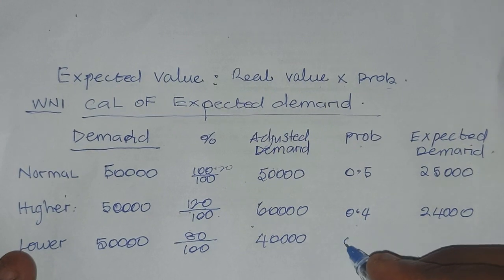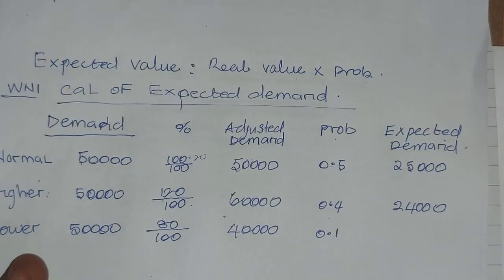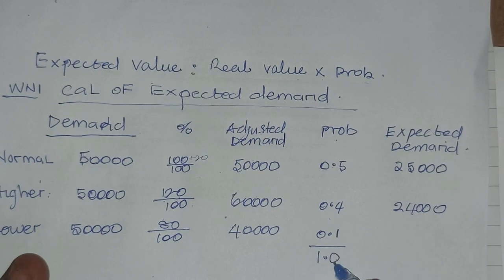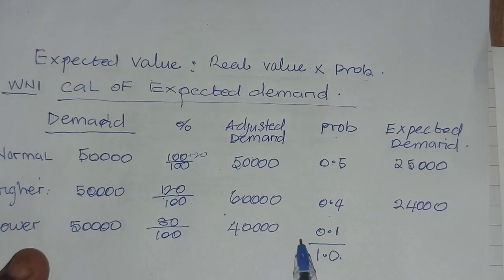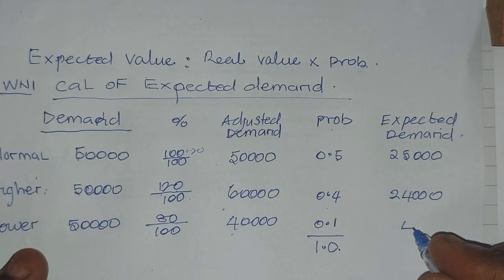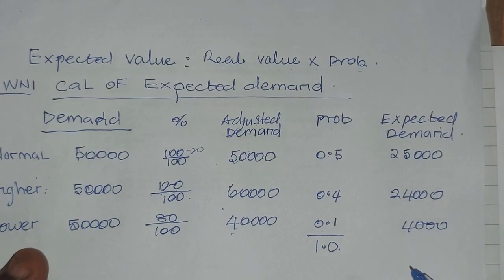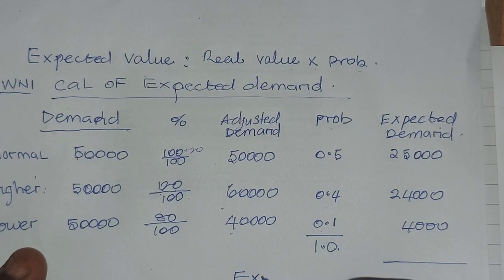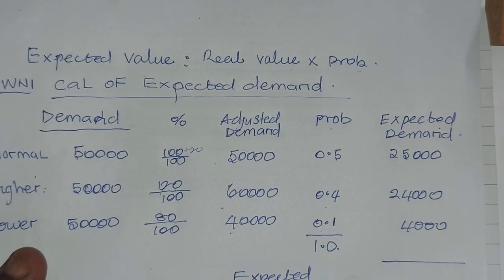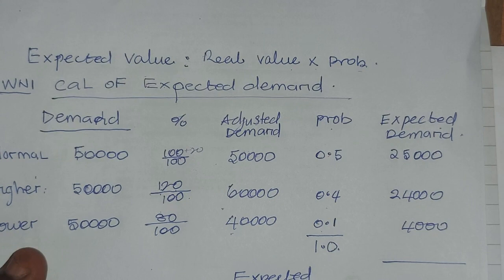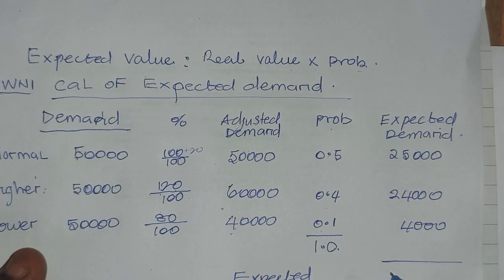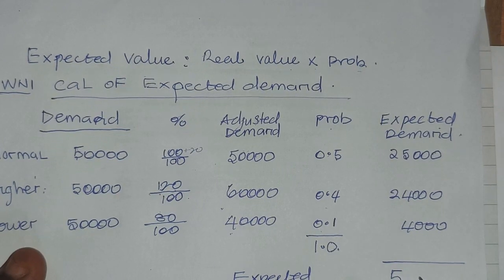And the probability is 0.1. When you add the probabilities, it should be 1. Then when you multiply with this, it's going to give you 4,000. So our expected demand, therefore, is 53,000.